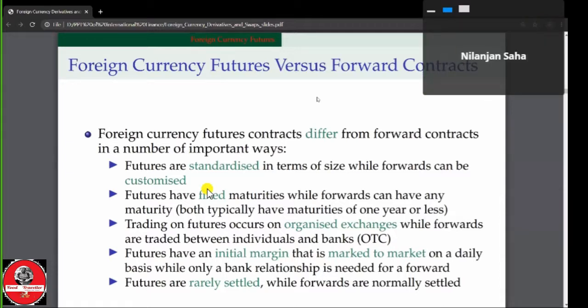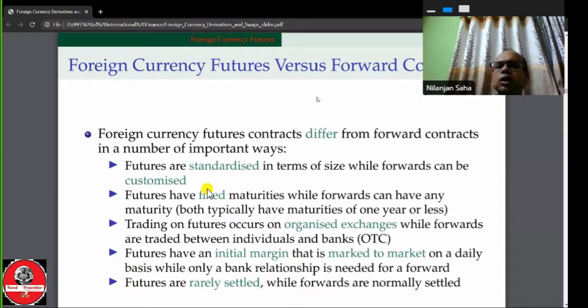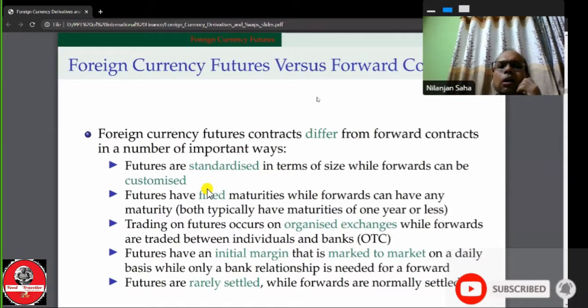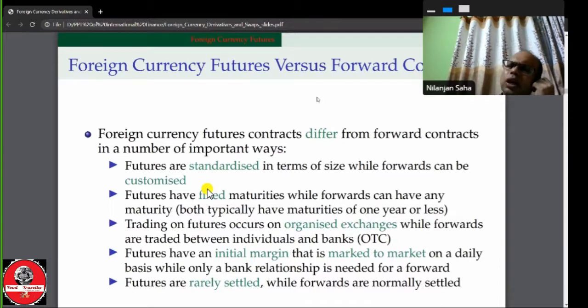Future contracts occur on the organized exchange floor, while the forward contracts are traded between banks and individuals with other banks through telecommunication linkage. Or also the OTC market. This is the over the counter market. We have to discuss the over the counter market. The over the counter market is not regulated by any rules and regulations. These are informal markets where something can be traded. This is called the OTC market, over the counter.